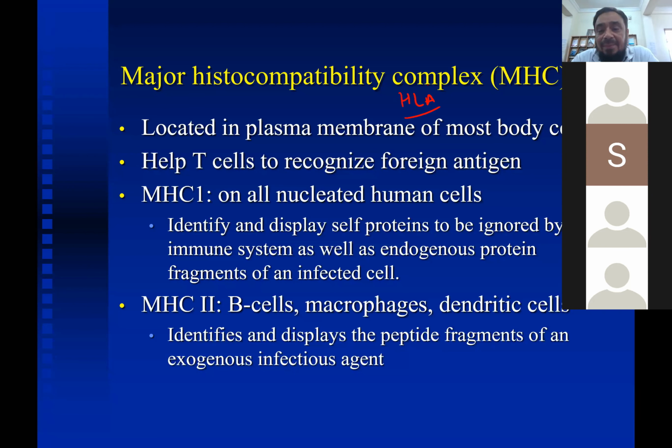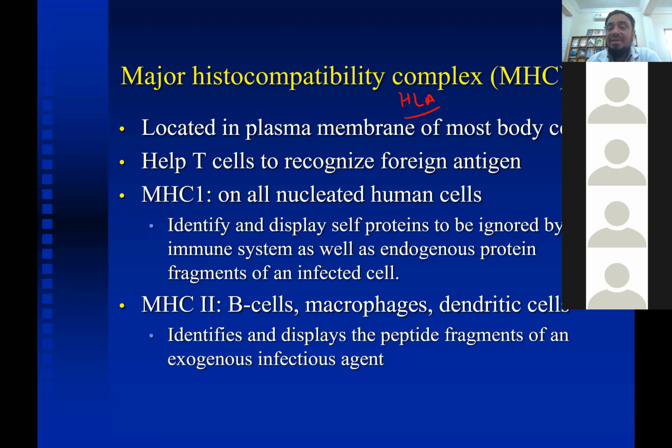I think in microbiology, autoimmunity, this has been covered. So these MHC antigens are present on the plasma membrane of almost all body cells, and their function is to recognize the foreign antigen and to differentiate between self and non-self antigen.